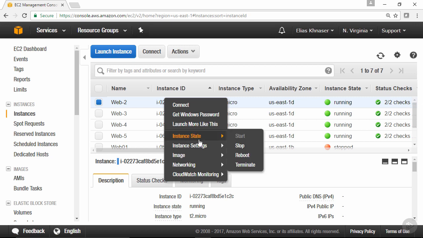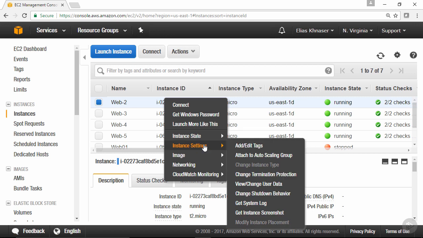From an instance state perspective, you can stop this instance, reboot it, or terminate it, which deletes the instance if you choose to do so. Again, pretty self-explanatory. From an instance settings perspective, you also have several things you can do. You can add or edit tags. Remember, that's important. You can attach this instance to an auto-scaling group if you choose.